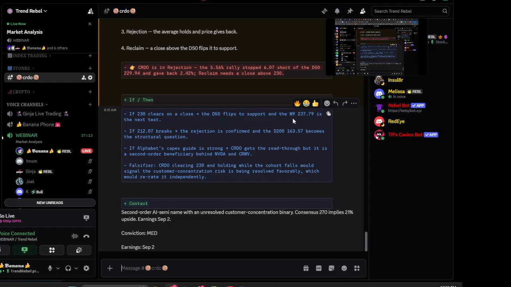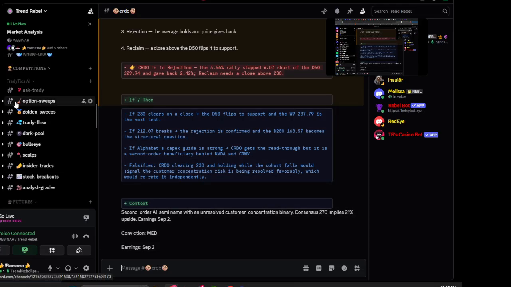These if-then statements also show up on your charts every morning. I think this is the most important piece of information. If you don't care about anything else or don't want to be in the know and you just want to know where the boundaries are, this shows up on your chart every morning. And then the other thing is the context here, which is basically a quick trade concept on this. So, second order AI semi name with their blah, blah, blah. You can go through that really easily.